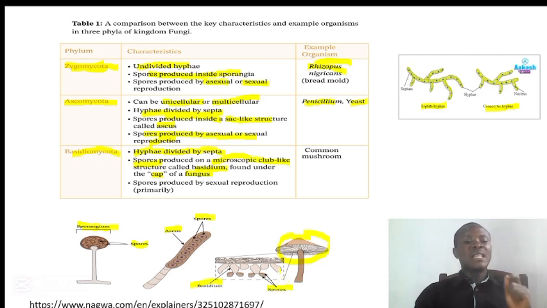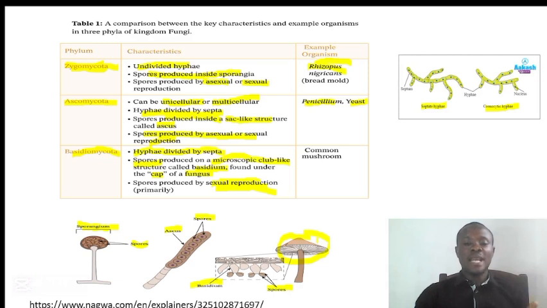For them, they reproduce mainly by sexual reproduction. Although they can reproduce by asexual reproduction, they reproduce mainly by sexual reproduction. Example we have is the common mushroom.